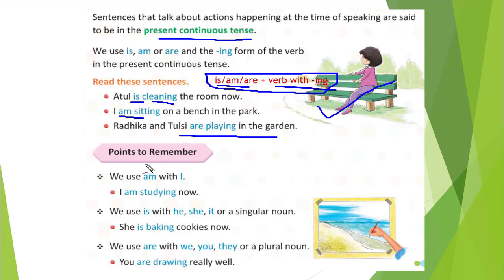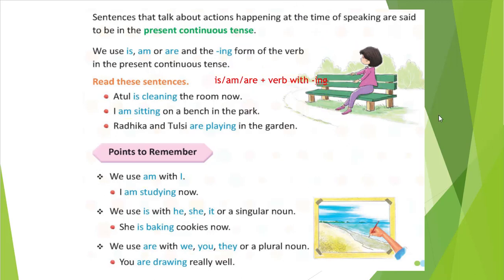Okay. There are a few points which we need to remember. We use am with I. We use is with he, she or it. Whenever he, she, it is there, we should use is only. Whenever I is there, we will use am only. And whenever we, you, they is there, we will use are. So where to use is, where to use am, and where to use are, that is explained here. Then we only need to remember the verb with ing. Understood? You are fine with that? So let's discuss the exercise. Okay, this is the only point we need to remember.